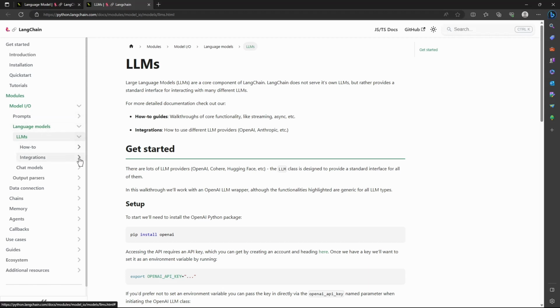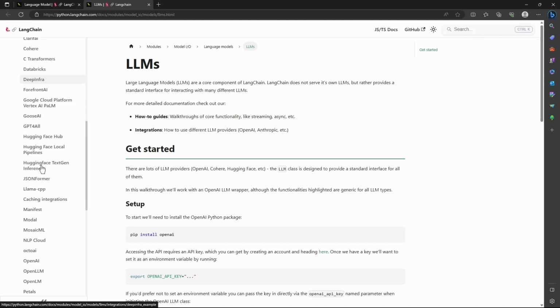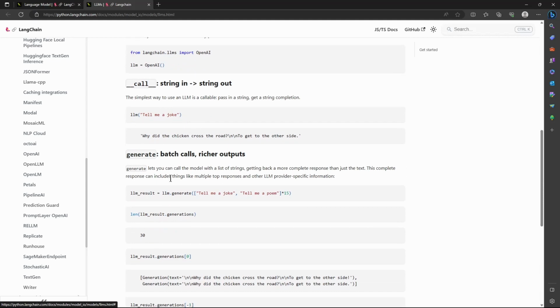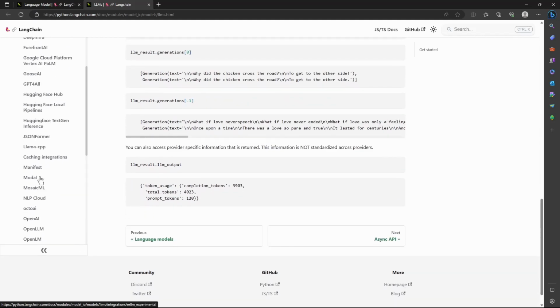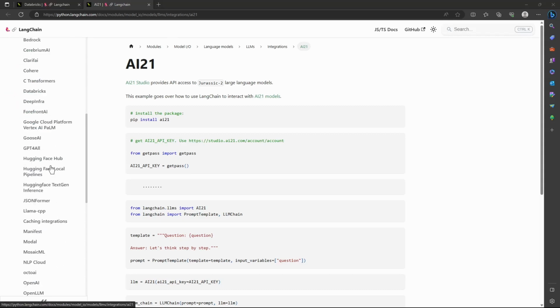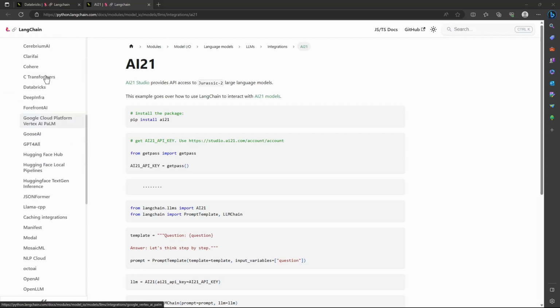If we click on integrations, we have AI21, and many models to use from, and the documentation is pretty decent and very clear on how to use them. We are going to use the AI21 model, a service that helps us paraphrase a given paragraph and has many other features, and we are going to use OpenAI's model, which is ChatGPT, to build this end product.